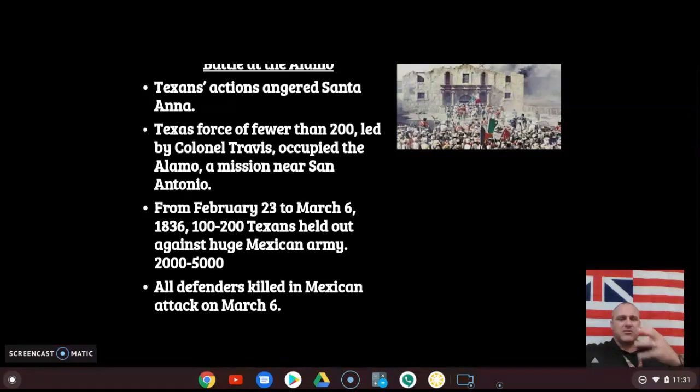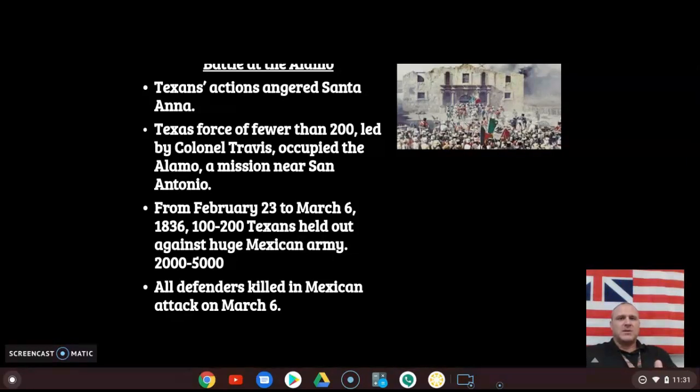And Santa Anna goes in there, and he wants to siege the Alamo. He basically wants to starve them out. He has a much bigger army. He's got about 2,000 to 5,000 of his Mexican army against 190 to 250 Texas Rangers in this Alamo. So you have these small defenders in there against a surrounding Mexican army.